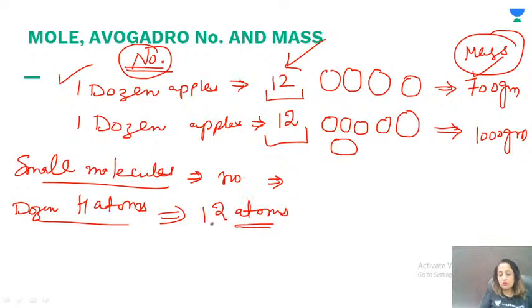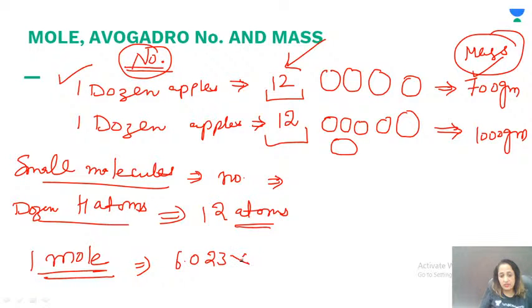So what do we use in small molecules? Hello Aman Chaudhary. In small molecules, mole is what we use. So 1 mole is 6.023 into 10 raised to the power 23 of whatever it is: atoms, molecules, ions, whatever it is.